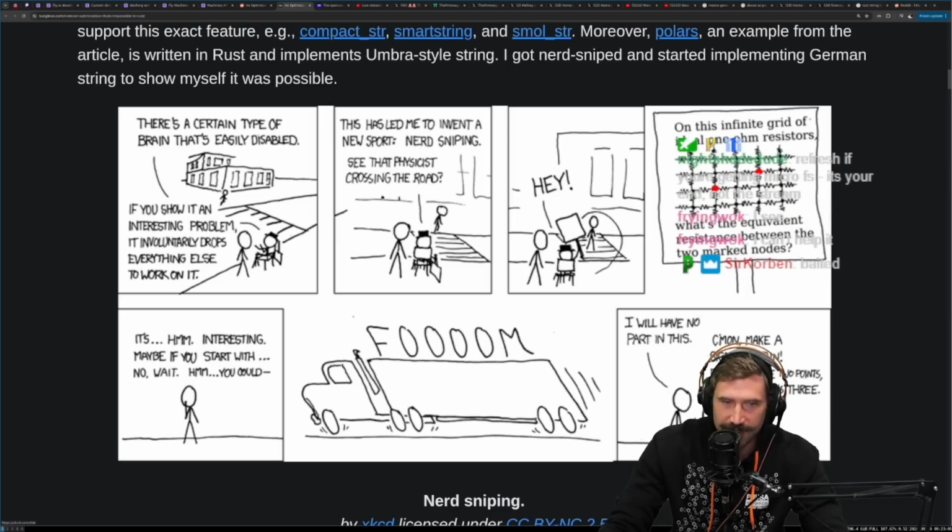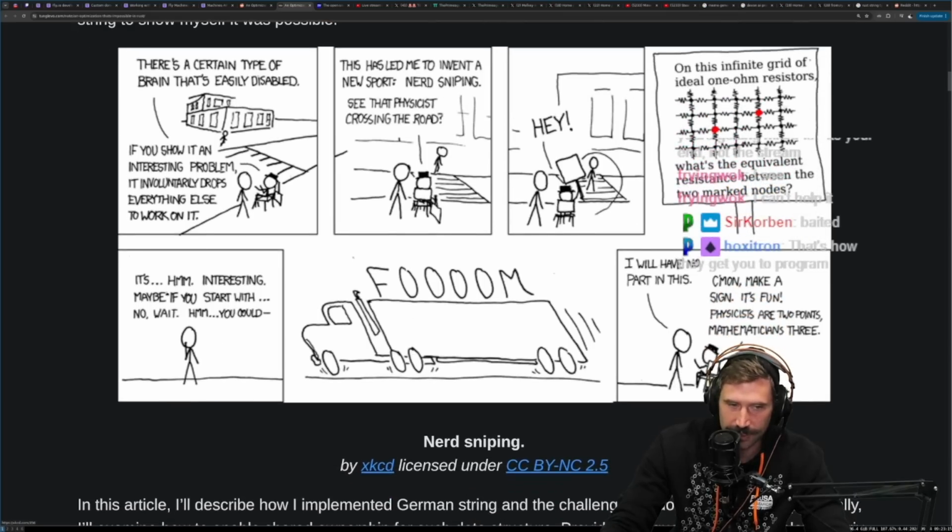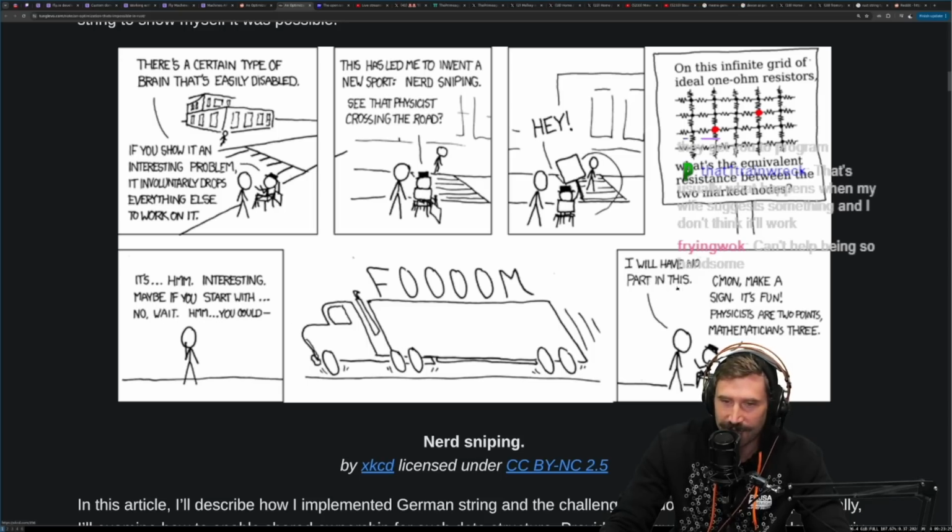See that physicist crossing the road? Hey, on this infinite grid of ideal 1 ohm resistors, what's the equivalent resistance between the two marked nodes? Oh gosh, I don't even know what it is. Interesting. Maybe if you start with, no wait, you could, vroom. Oh, he's dead. I'll have no part in this. Come on, man. Come on, make a sign.